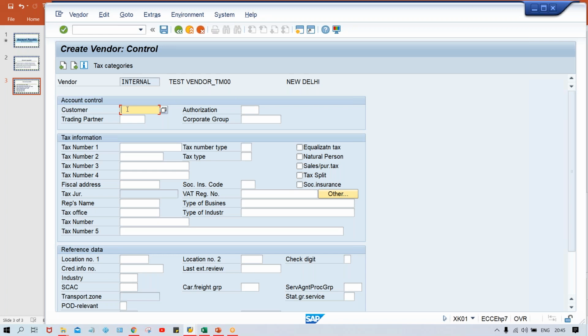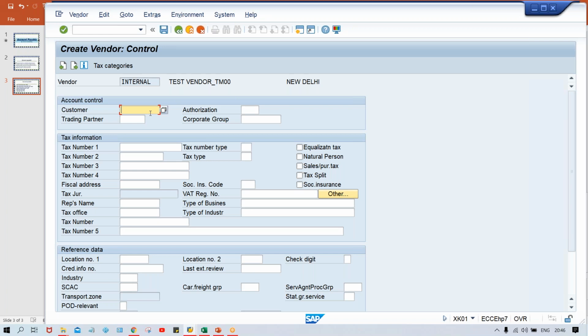So what is happening again? A quite different concept is there. I'll cover that in an upcoming session. There'll be a session on this, I'll try to cover this topic. So there we are going to have a use of this control tab. What is the logic behind this customer field? I'm creating a vendor, and what is the use of this customer field? That is going to be explained. There will be a use of this control tab once I cover the topic called vendor is also your customer.